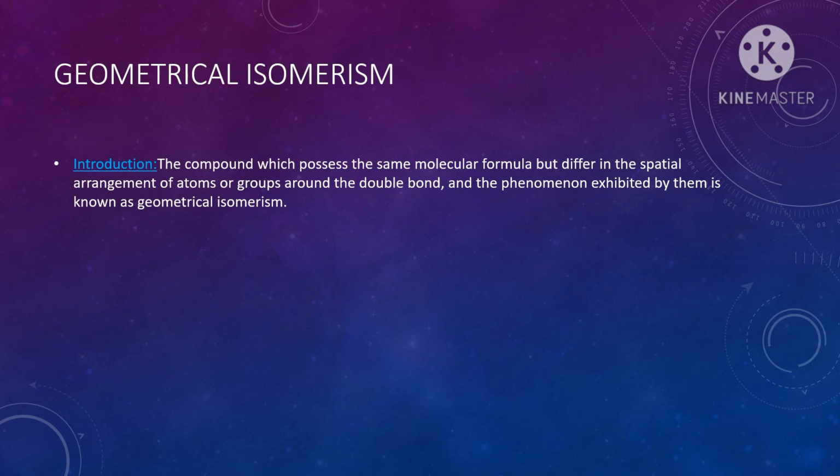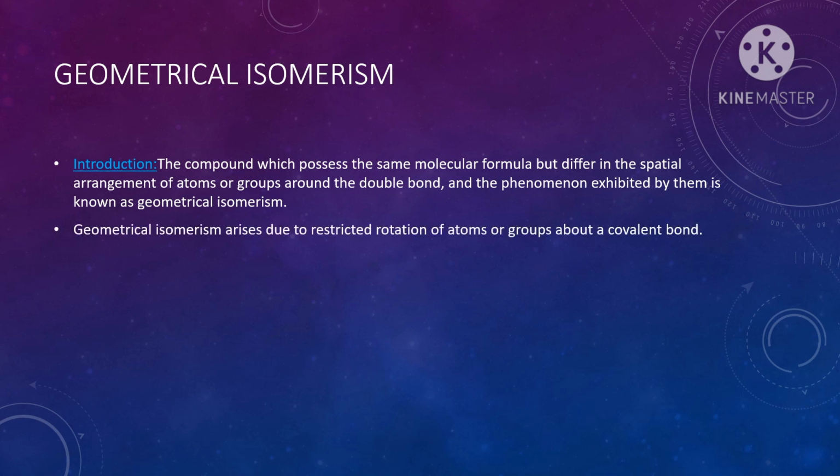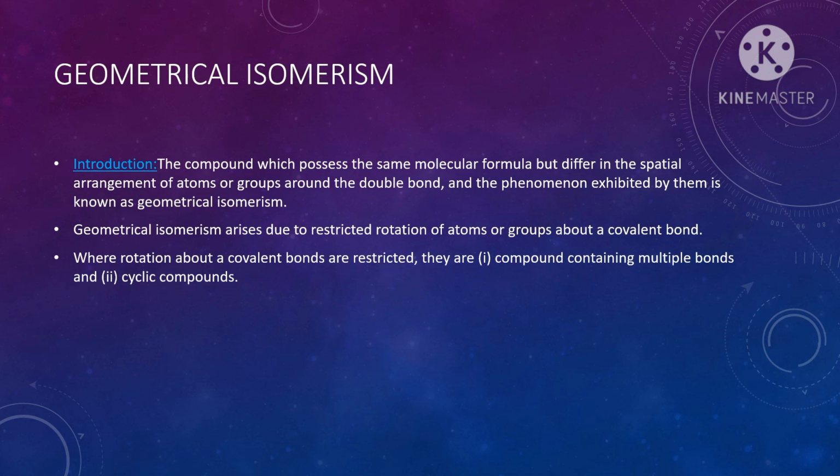These isomers are formed due to restricted rotation of atoms or groups about a covalent bond. Here the rotation is restricted because they have multiple bonds or are cyclic compounds.